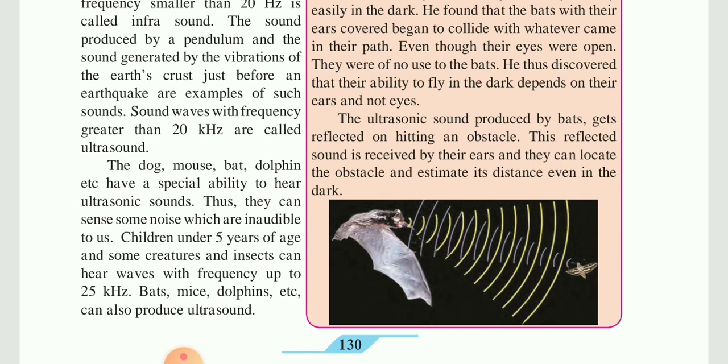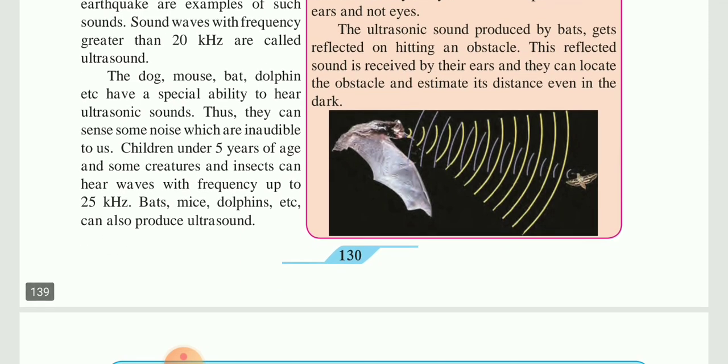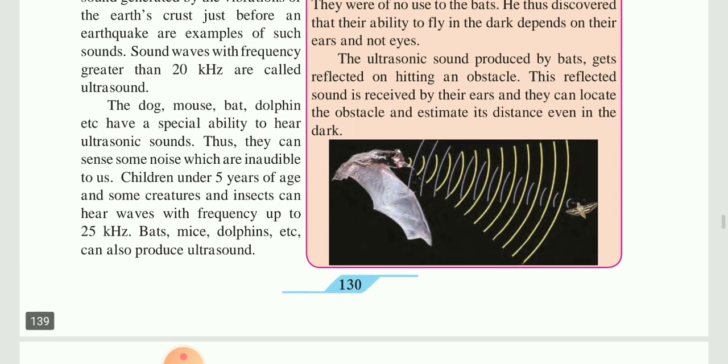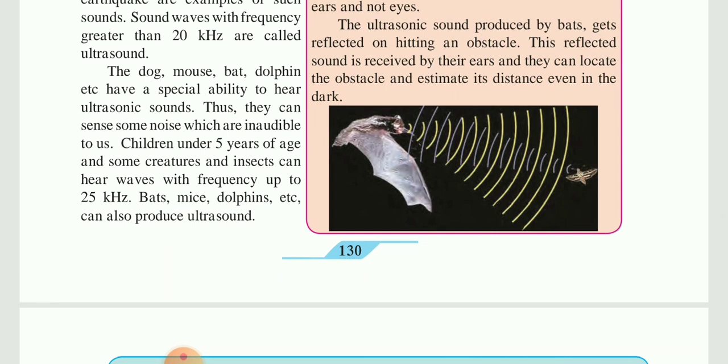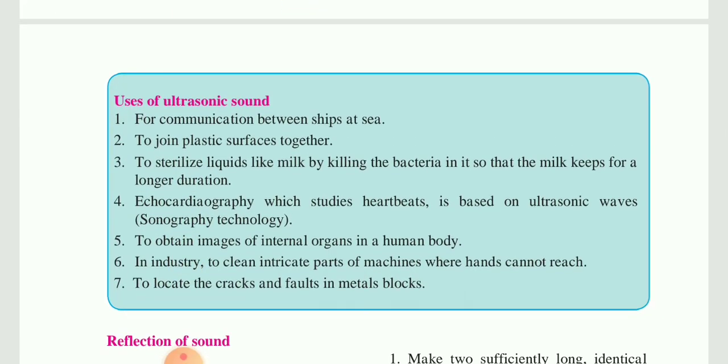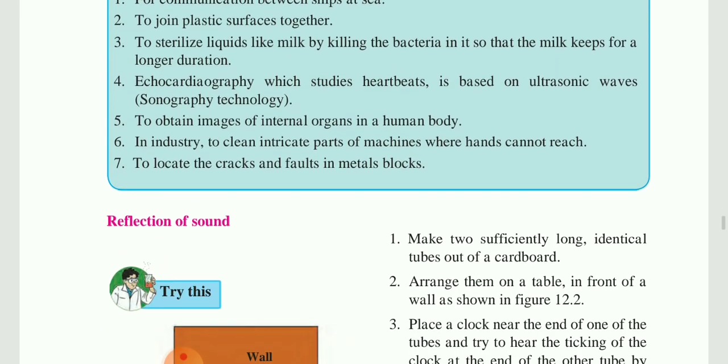Okay, so bats, mice, dolphins, etc. Learn, there is also ultrasonic sound which is being produced by the bat. It is producing this ultrasonic sound into the environment when it is in flight, because first of all it cannot see, its eyes are not made to see anything in the dark. So in the dark it locates the obstacle for flying, or it locates its prey by producing the sound. You should know the uses of ultrasonic sound. Learn these uses.